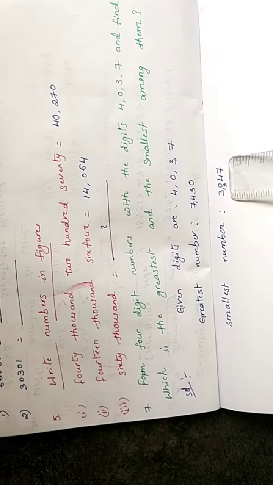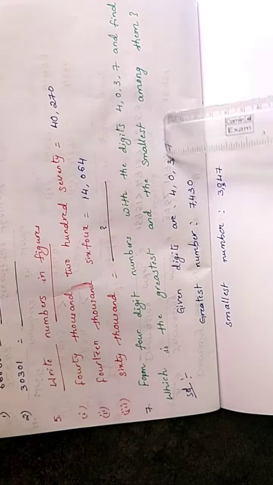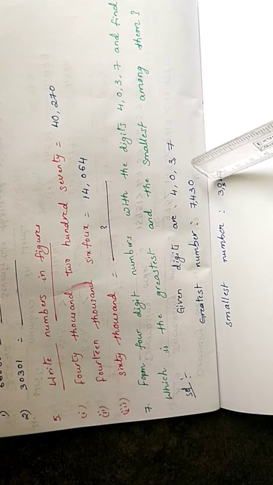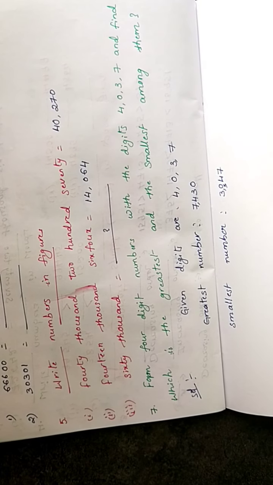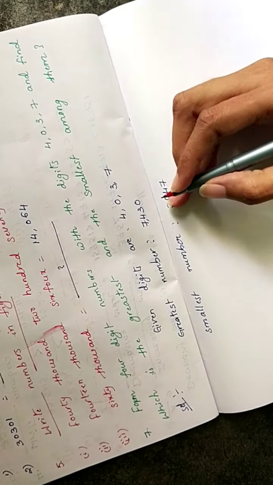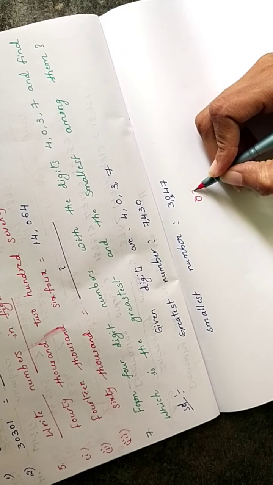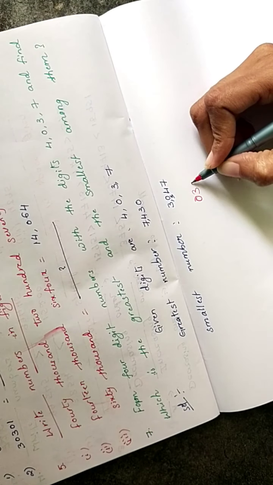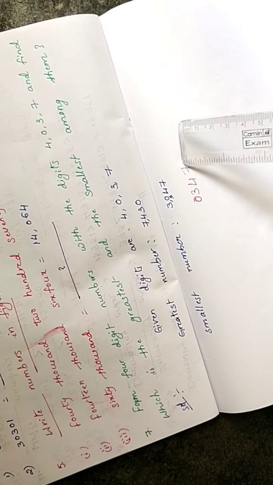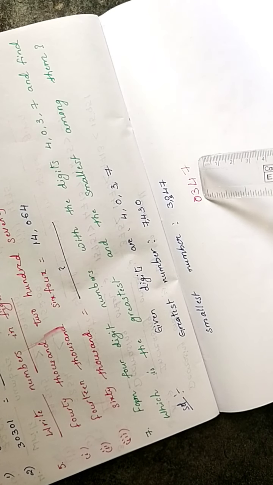Next, smallest number. How to form the smallest number? Smallest number starts from the small digit. We know that 0 is the smallest, but don't write 0 first. Why? Because if the order is 0, 3, 4, 7, the number is 347, since a 0 on the left side has no value.